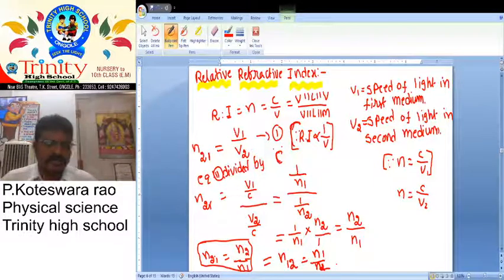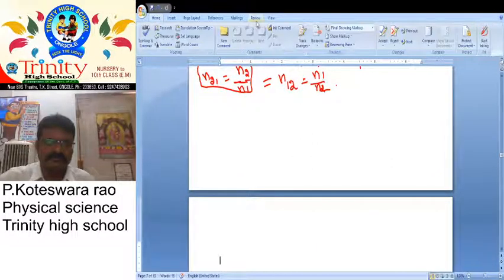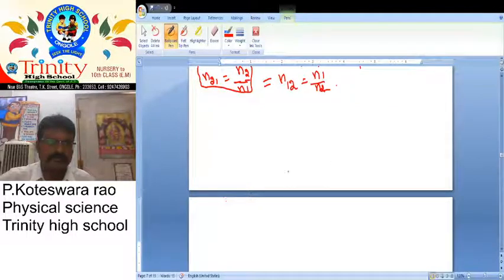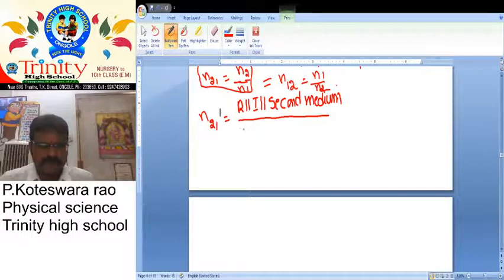So what is the conclusion here? Refractive index of the second medium with respect to the first medium is equal to the refractive index of the second medium by the refractive index of the first medium.